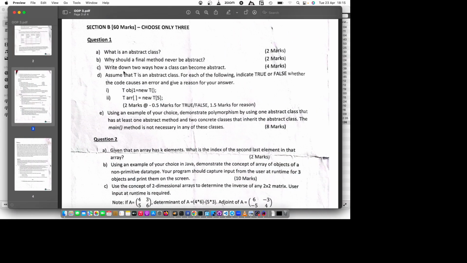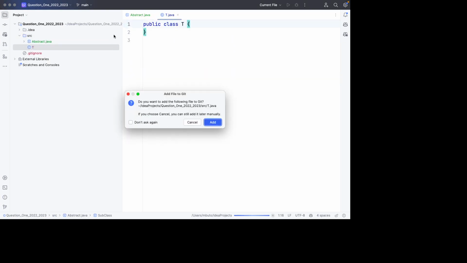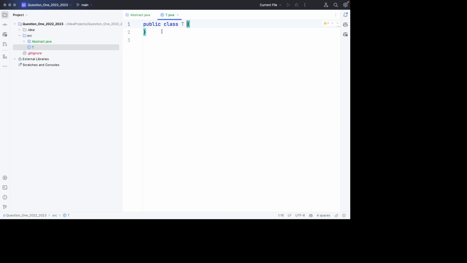And let's go down to D. Assume that T is an abstract class. So let's assume we have T, which is an abstract class, and it is abstract because we need to, after the modifier, declare that it is abstract.